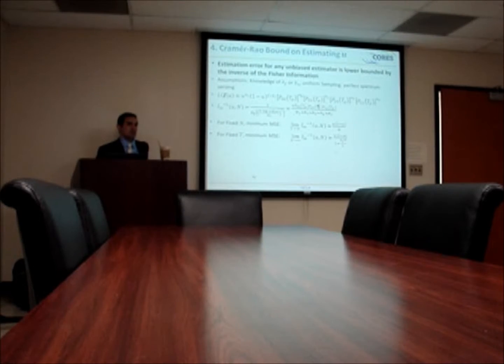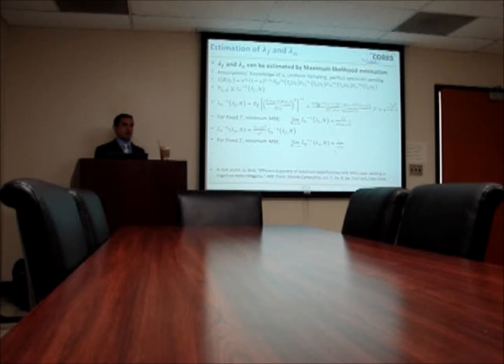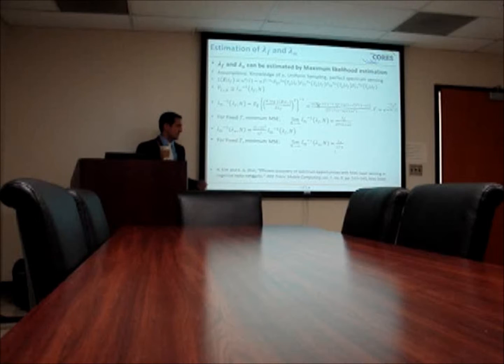All this time I've been talking about the estimation of the duty cycle, and you also want to look at the estimation of the other traffic parameters, the average on time and the average off time. For the estimation of lambda f and lambda n in the literature, Kanchin had already derived the maximum likelihood estimators. Lambda n is the reciprocal of the average on time, lambda f is the reciprocal of the average off time, and because the samples you take are in discrete time, it's not as simple as estimating u. That's why they had to use maximum likelihood estimation.